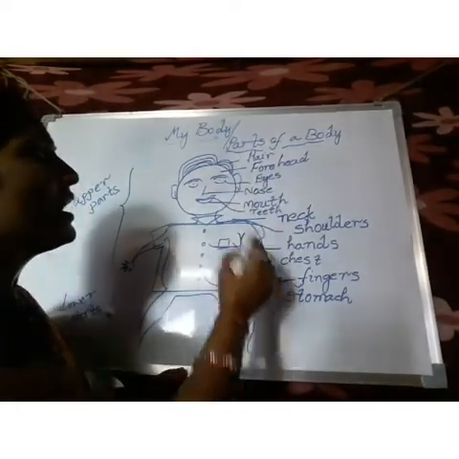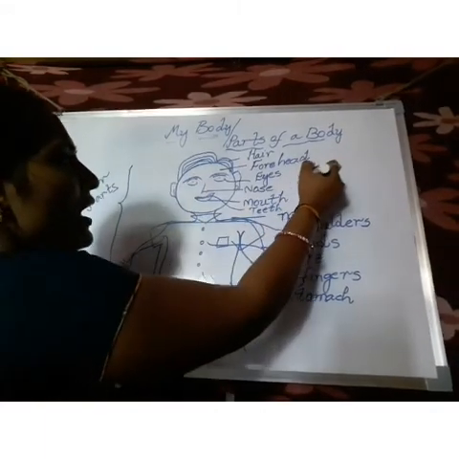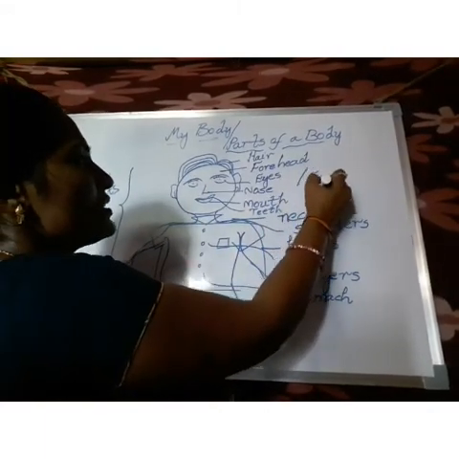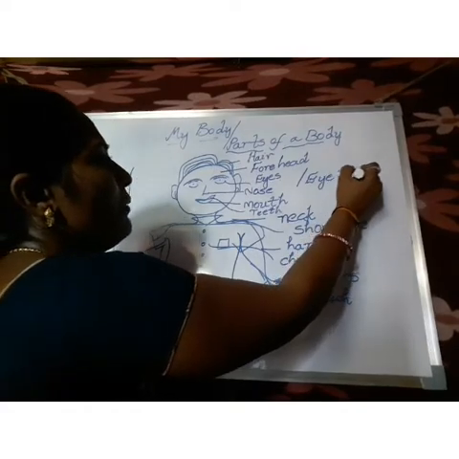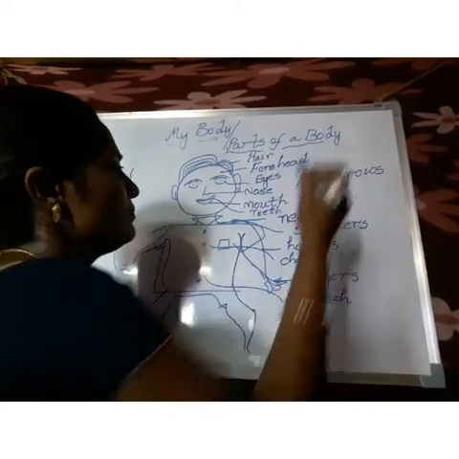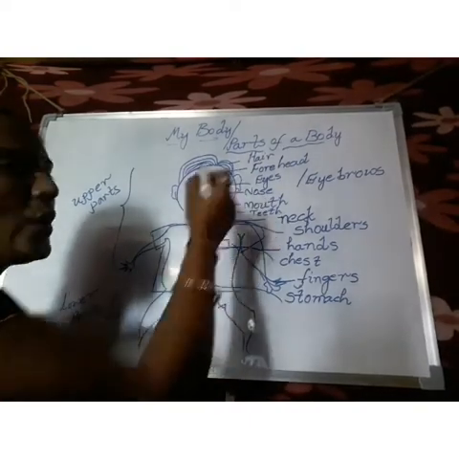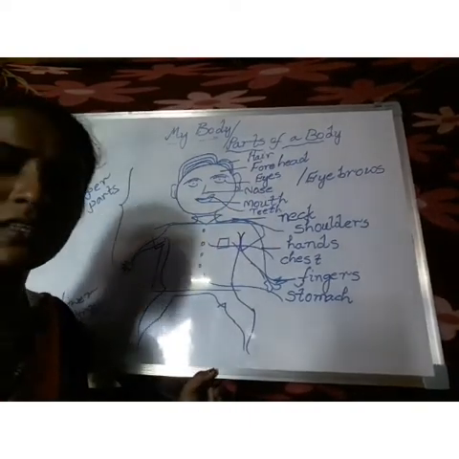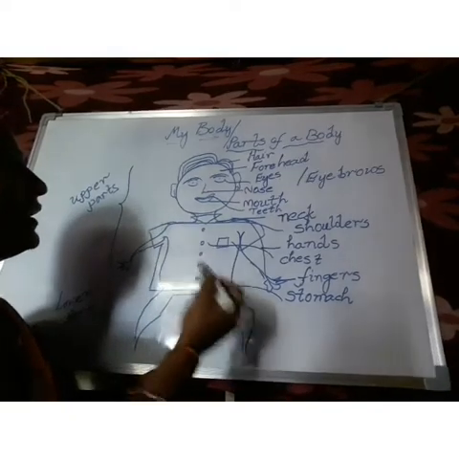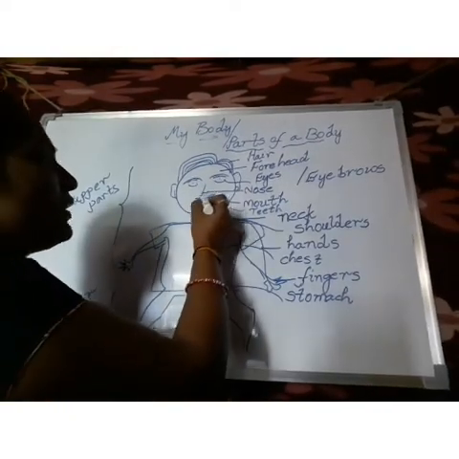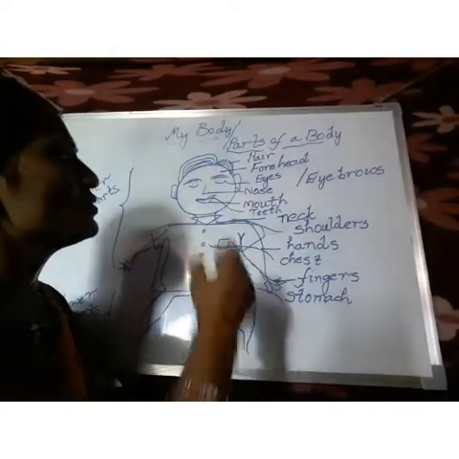E-Y-E-S, eyes. These parts we call eyebrows. E-Y-E-B-R-O-W-S, eyebrows. The next part we call the nose. N-O-S-E, nose.